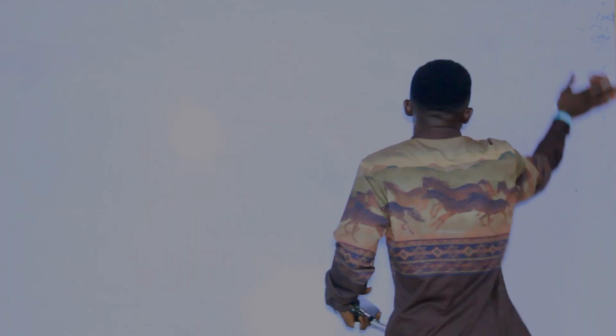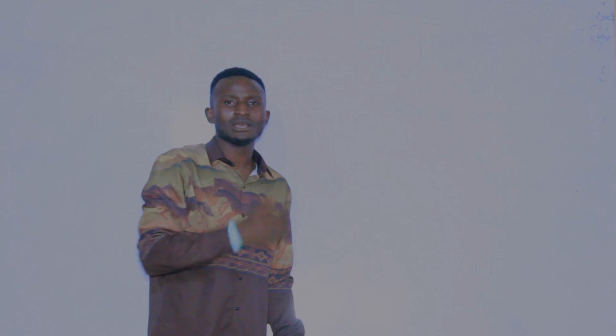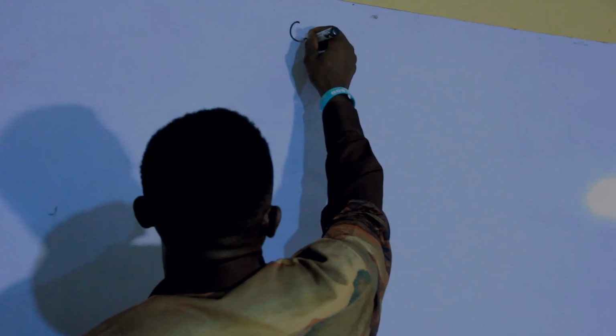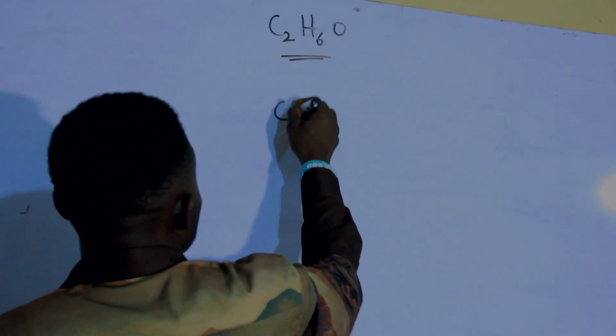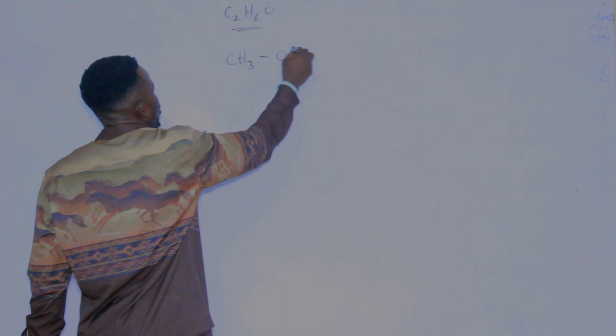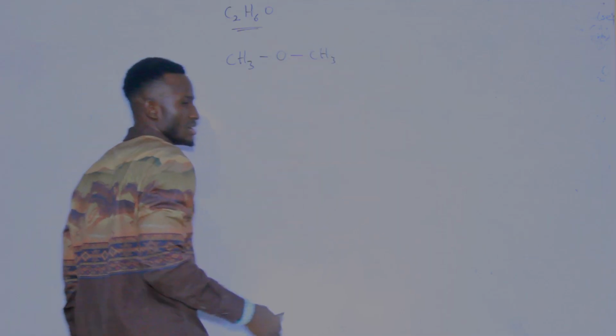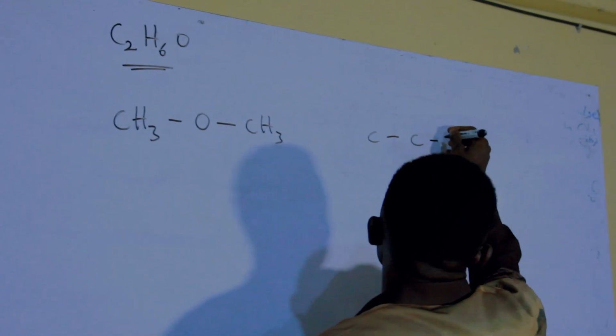Functional group isomerism is the type of isomerism in which you have different compounds with the same molecular formula but different functional groups. Let us see. If you have something like C2H6O, you can examine this. It can give you CH3OCH3, and at the same time, you can have something like CH3CH2OH.